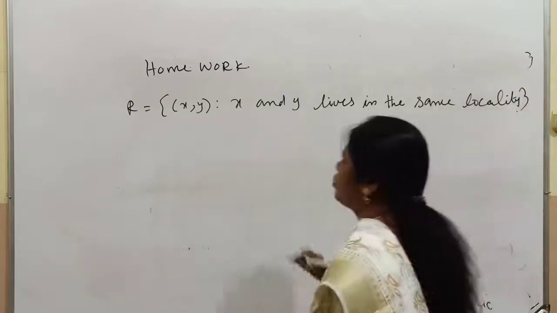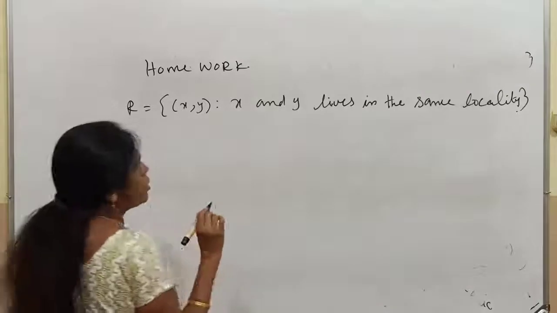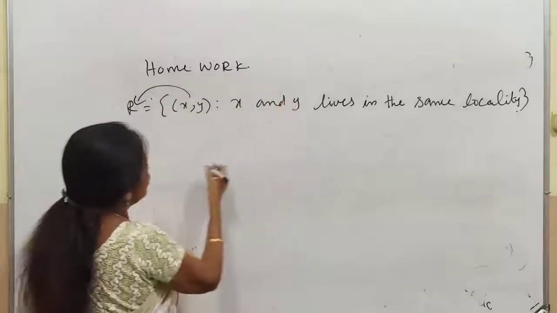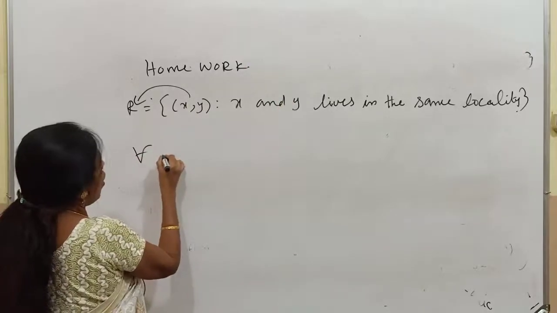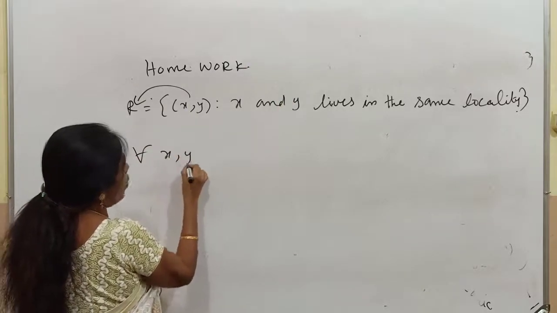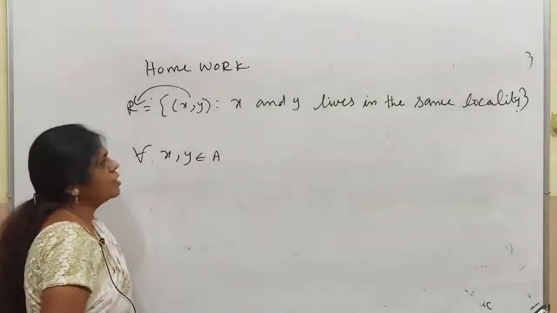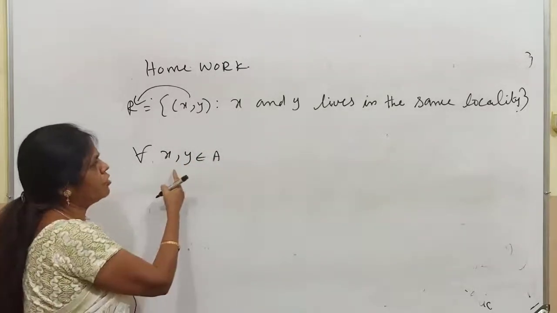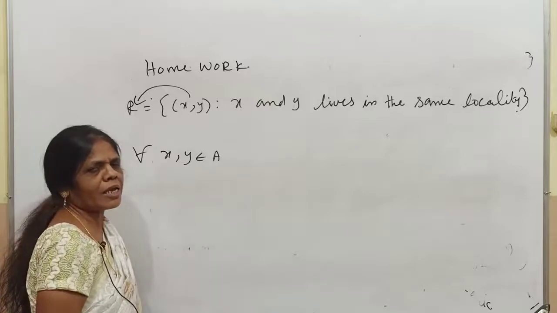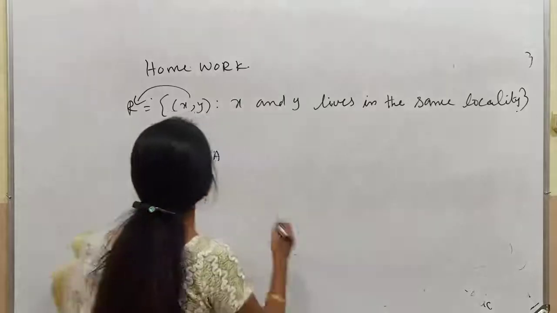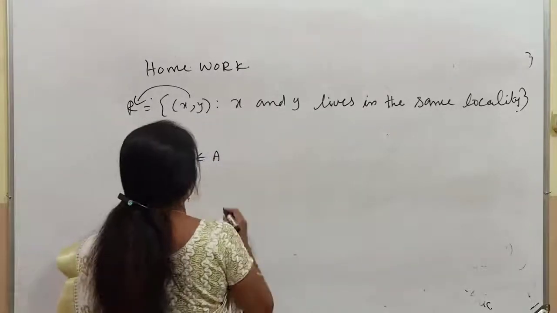Now just one small help I do: as I told you already, this belongs to this, implies this. So you can start with, for all x, y belongs to the set A. Here no bracket, remember that the set of elements should be separated only by commas, not by brackets. Where brackets come, they are called relations.